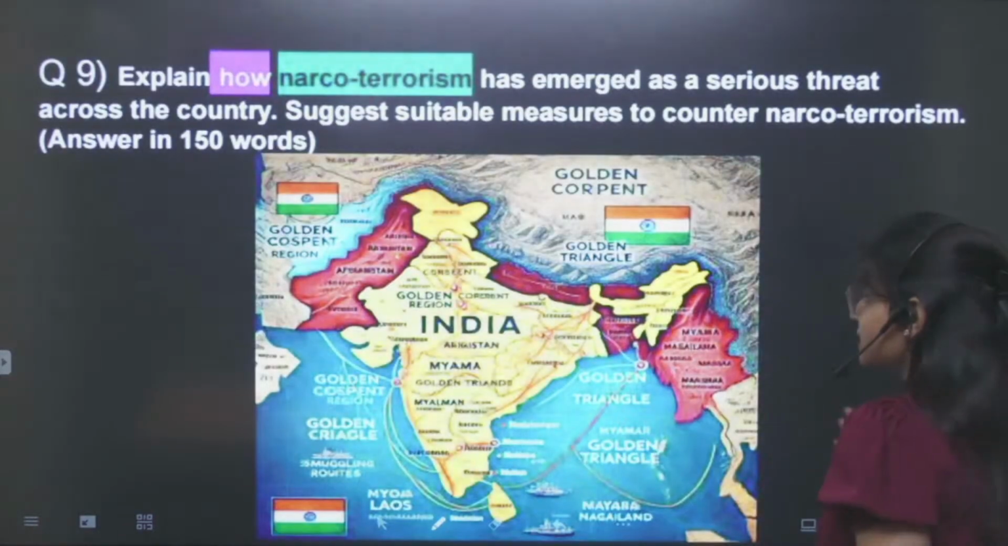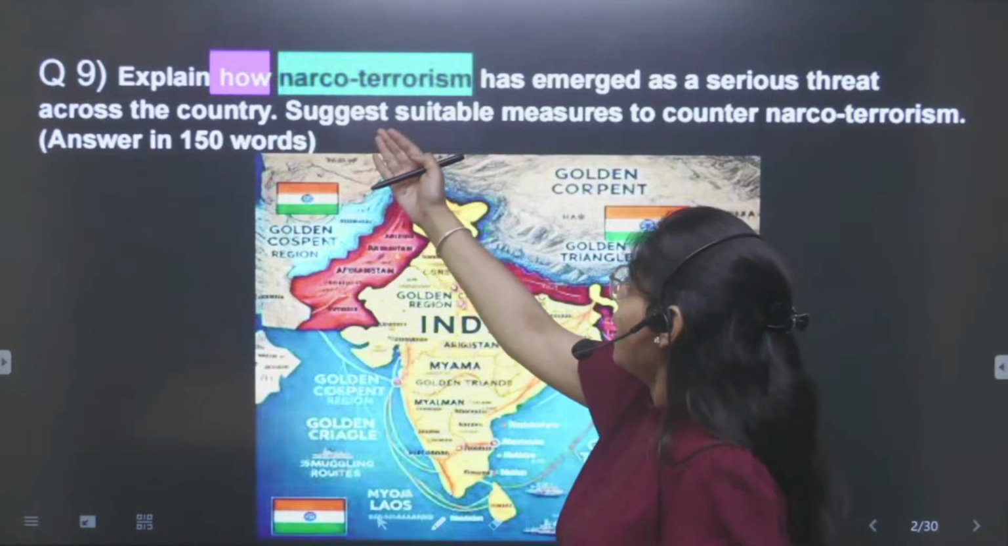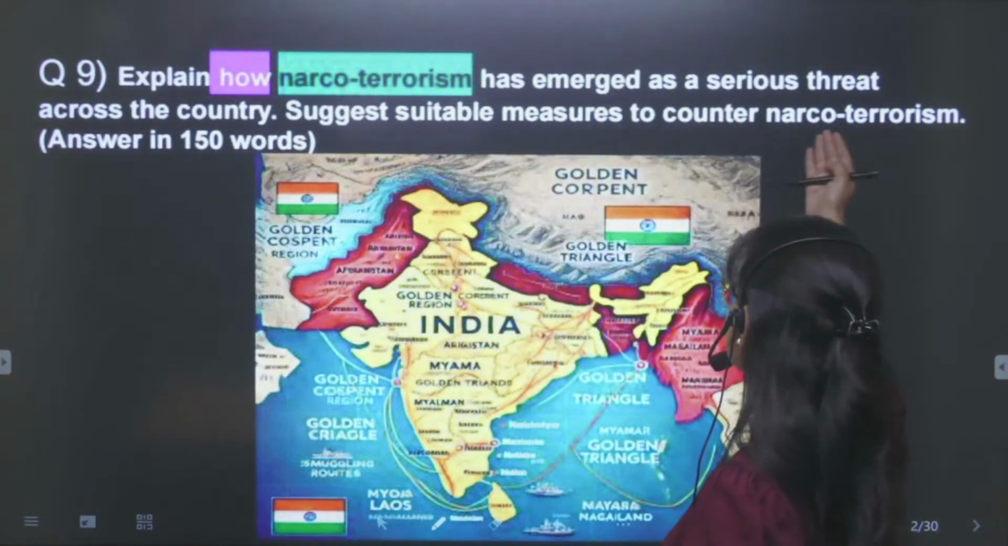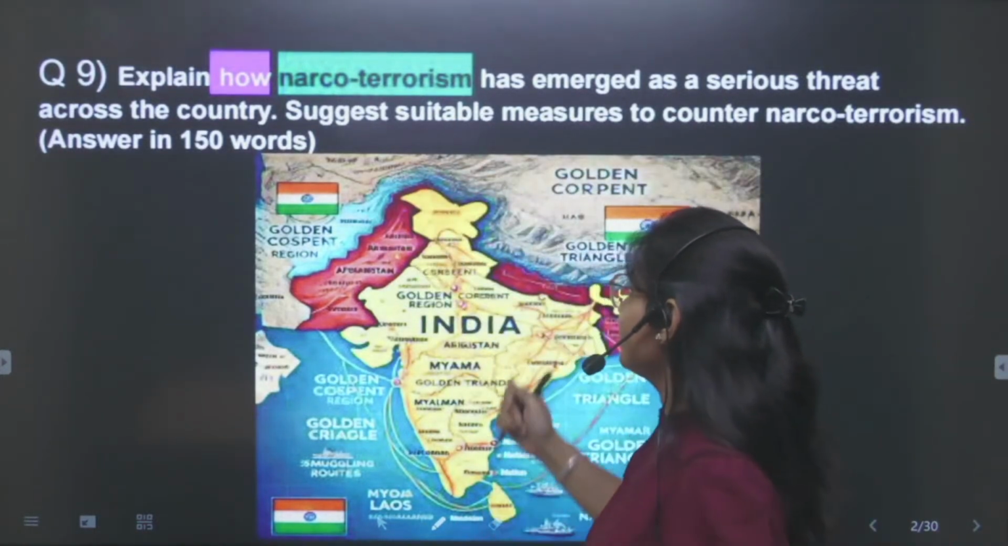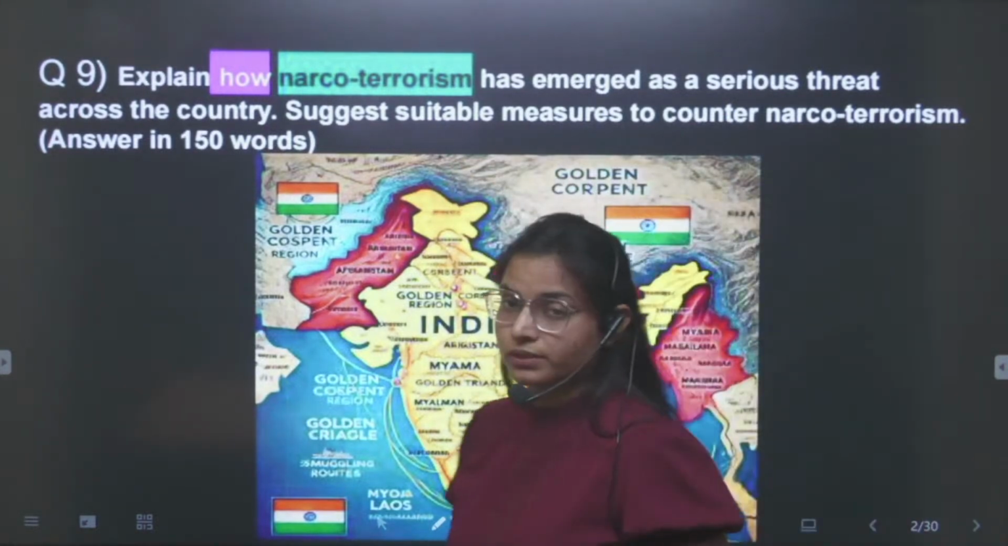Now starting with the discussion, first question, 9th number. Explain how narco-terrorism has emerged as a serious threat across the country. Suggest suitable measures to counter narco-terrorism.